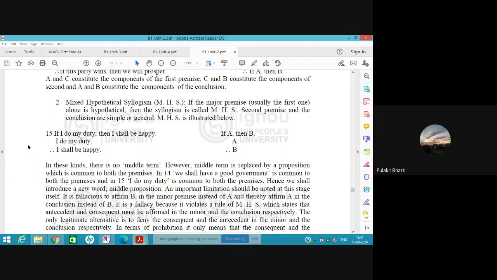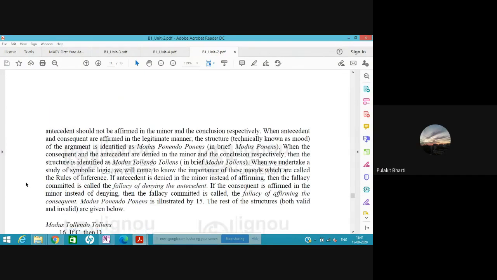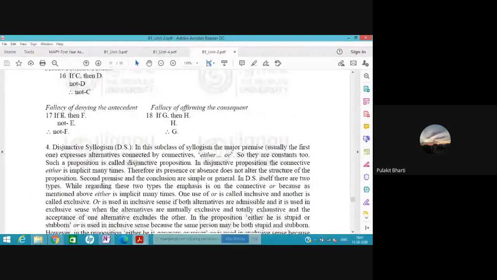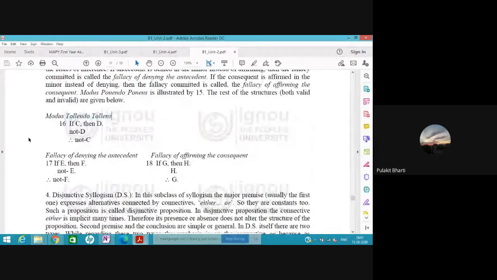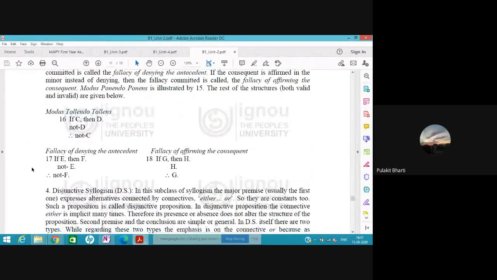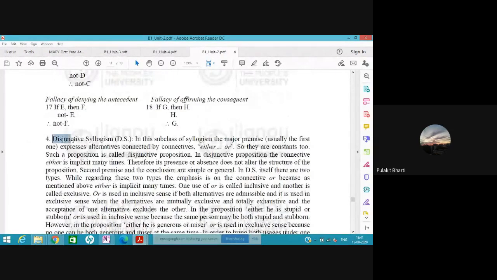I said there are three types of syllogism. One was categorical, second was hypothetical, and coming to the third one. Before coming to modus tollens, I thought I should discuss this first. The third was disjunctive syllogism. Now they have put here number 4, only because they have divided the hypothetical syllogism into two: mixed hypothetical and pure hypothetical. So what is disjunctive?